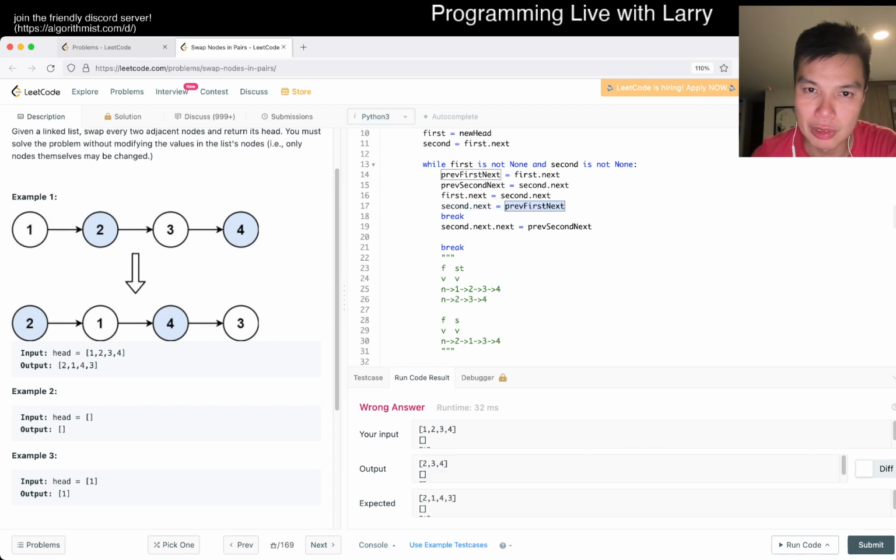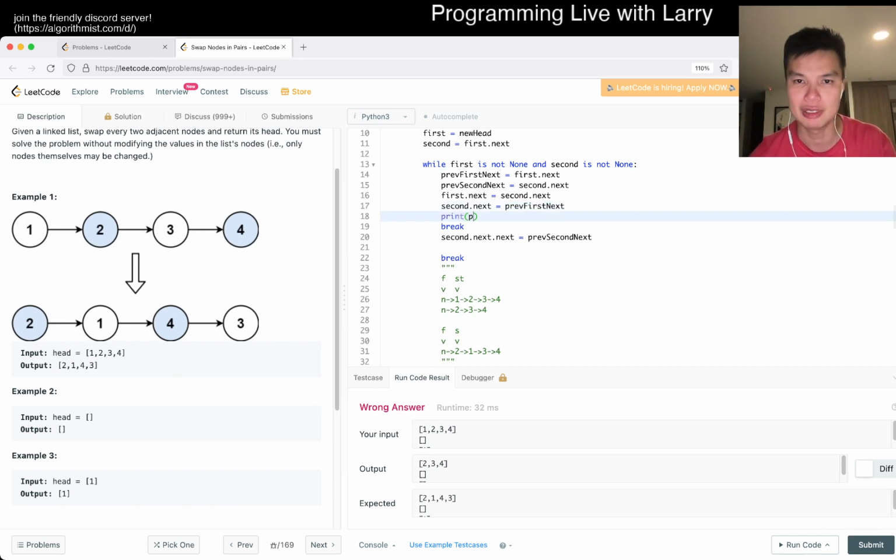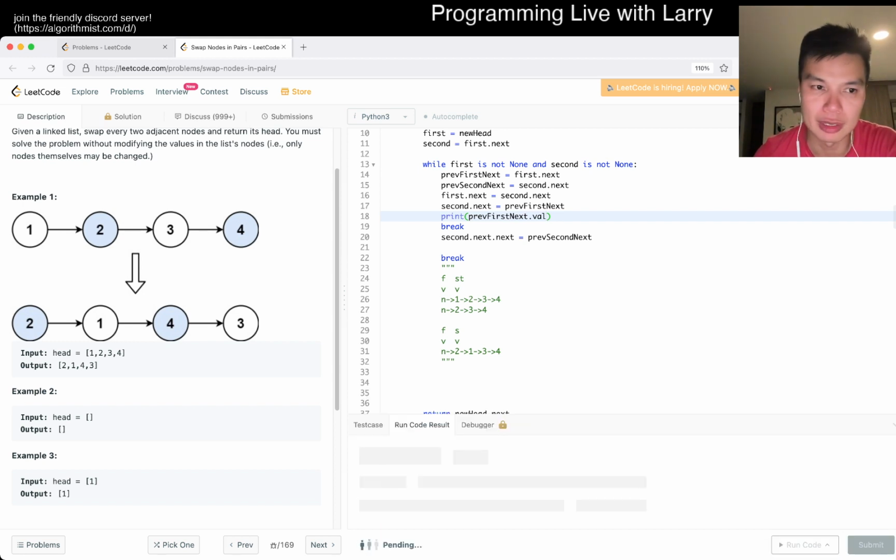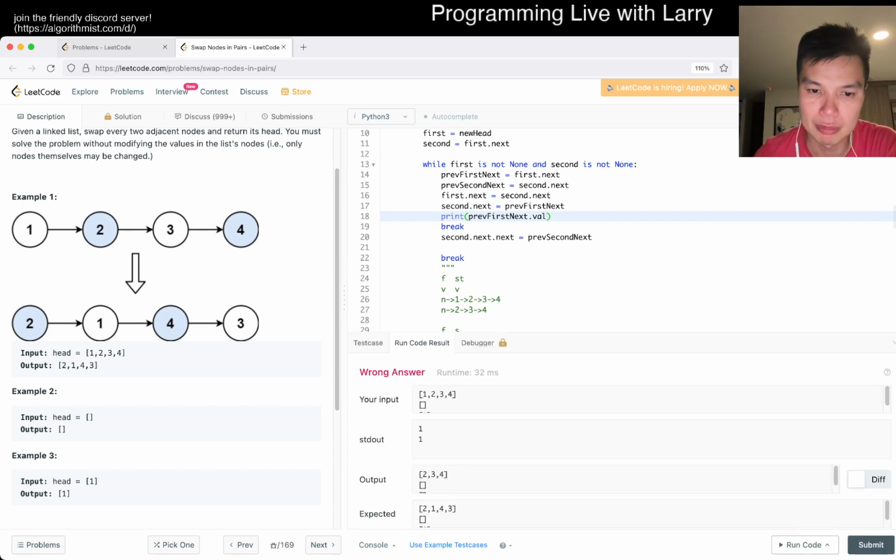So this should be pointing at the first node. Am I wrong on here? Let's see. No, I mean, this is right. Well, maybe it's not. I don't know. Oh, no, this is right for this one, right? So this is right, but maybe the second is weird.